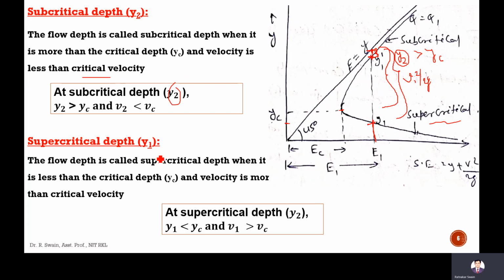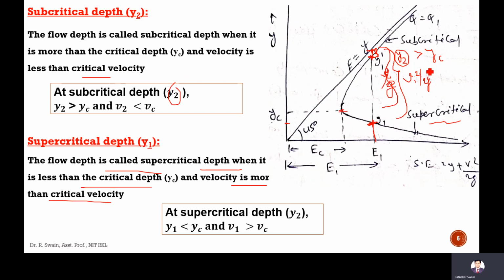In supercritical depth, the flow depth is called supercritical depth when it is less than the critical depth and velocity is more than the critical velocity. So in this condition, the depth is less than critical depth, and the velocity head V1 square by 2G will be more than the critical kinetic head.